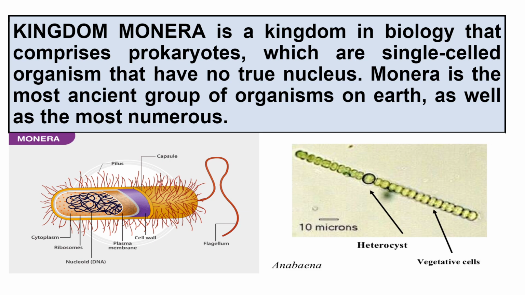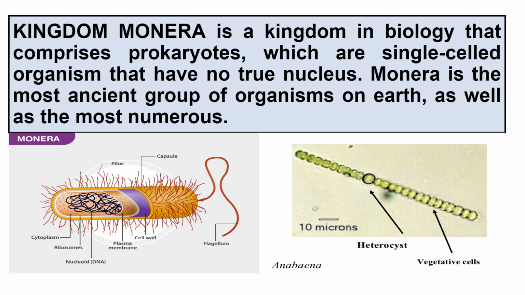See, Kingdom Monera. It is a kingdom in biology that comprises prokaryotes, which are primitive, single-celled organisms, and they don't have a true nucleus. And students, Monera is the most ancient group, the oldest group of organisms found on Earth, and as well as the most numerous, the largest in number.